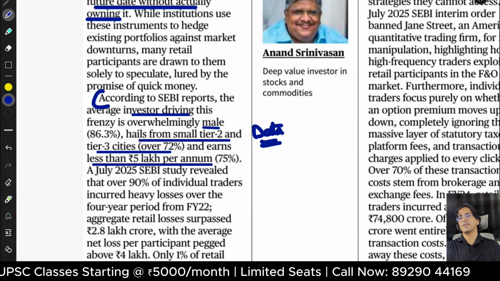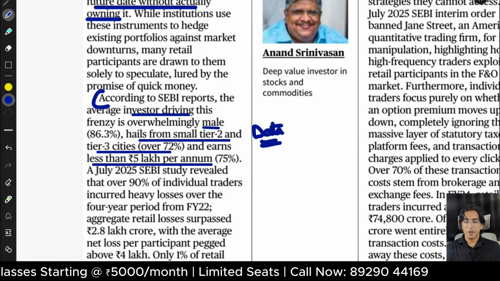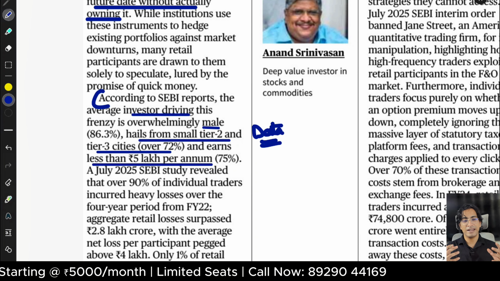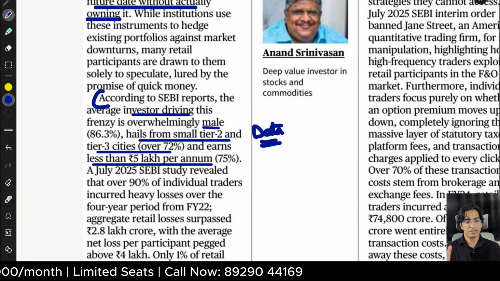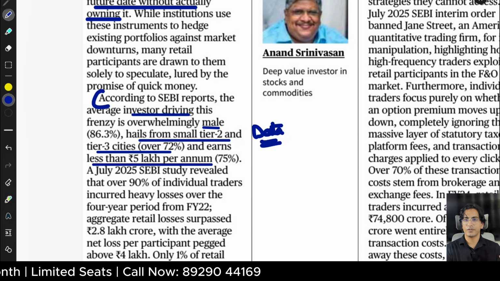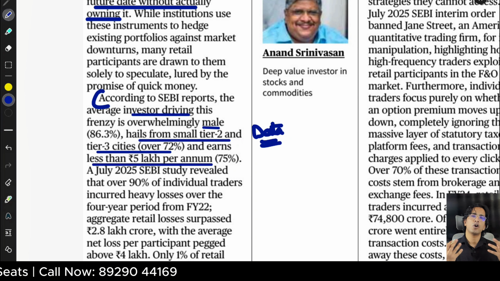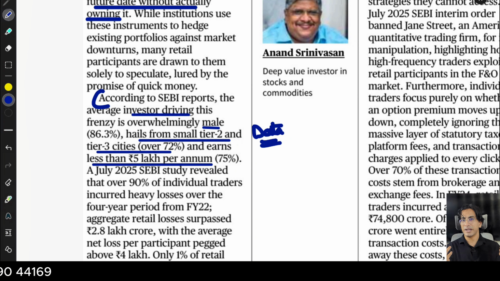So why was this in the news? Because a lot of people lost their money, and FNO is being allowed in India, which is more or less equivalent to gambling. If nobody has knowledge about the market, it's pure speculation. People can lose money, they can win big, right? We always have the tendency to make quick money, so people go in here and try to make quick bucks, but finally they end up losing all. So this is all about that FNO.